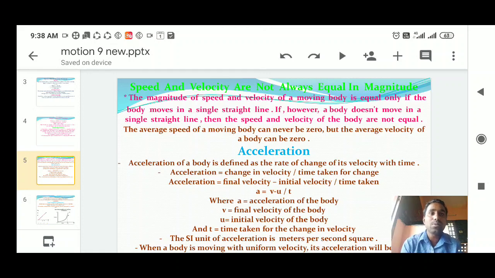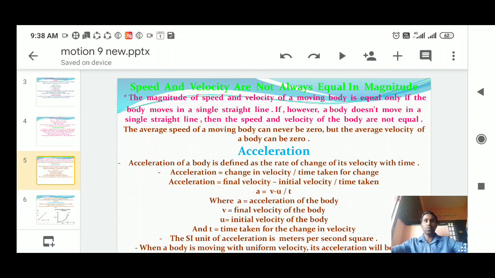What is meant by acceleration, sir? Just remember this. Suppose you start a bike, initially it will be at rest, 0 km per hour, not moving. Once you start, there is an accelerator in the corner. The accelerator is nothing but you are changing your speed or your velocity with respect to time.